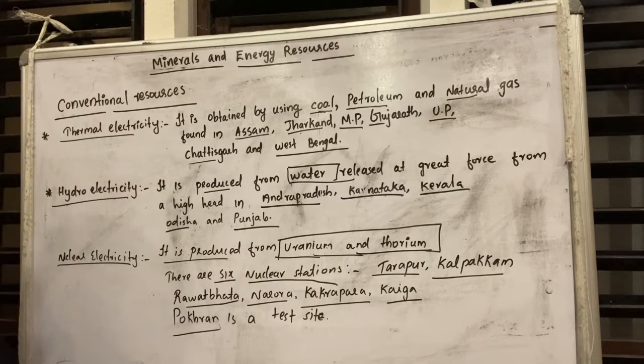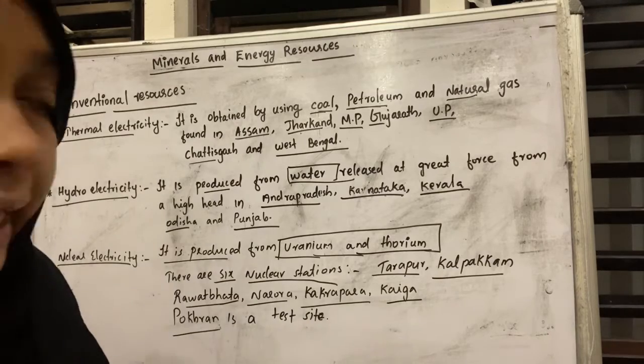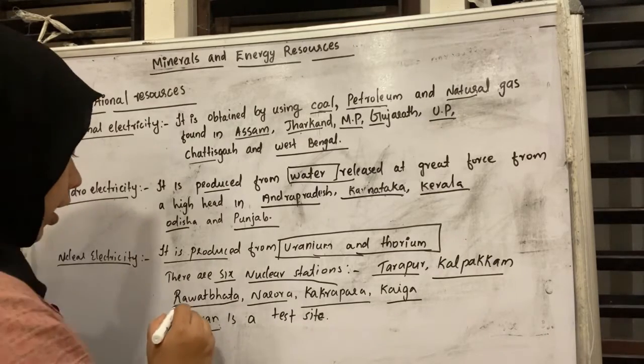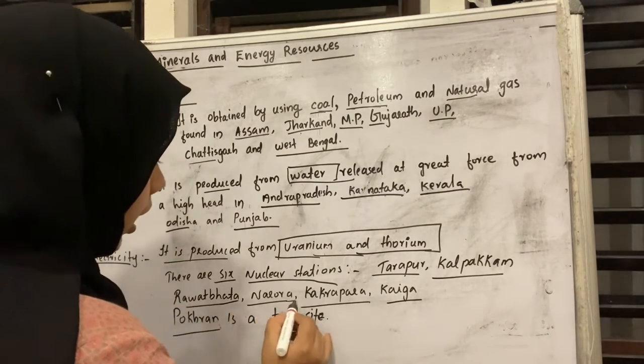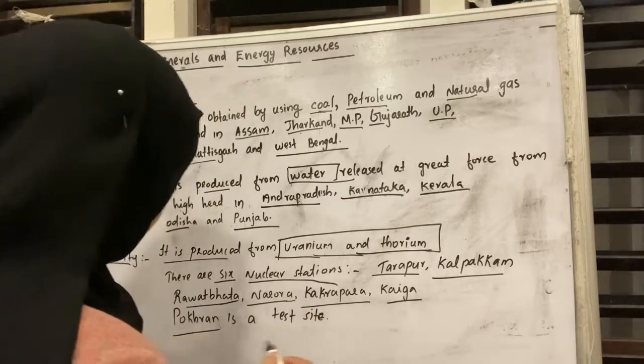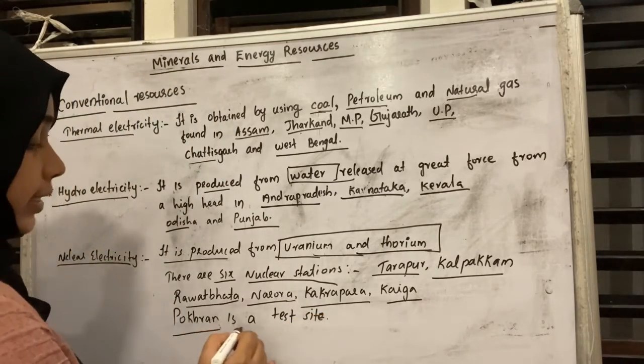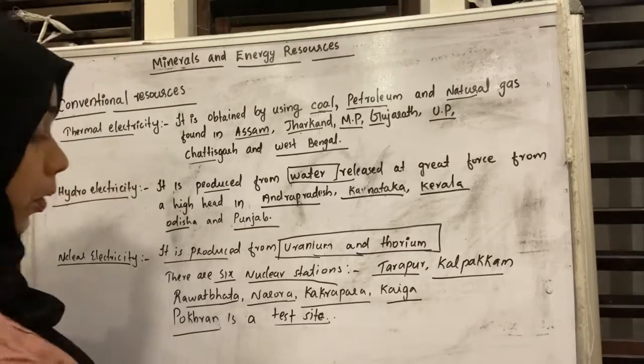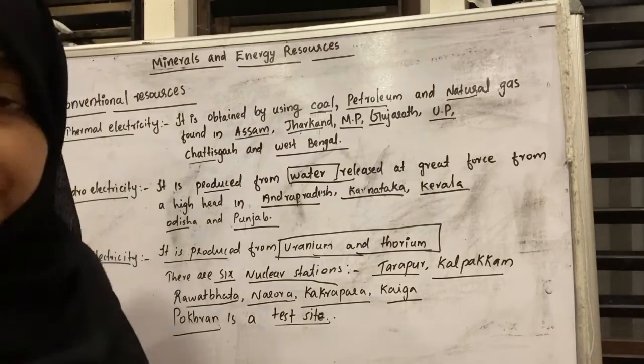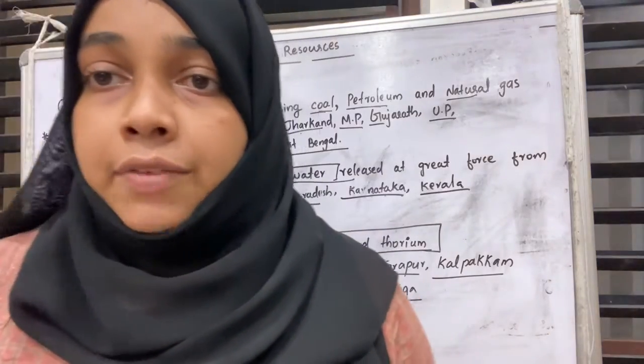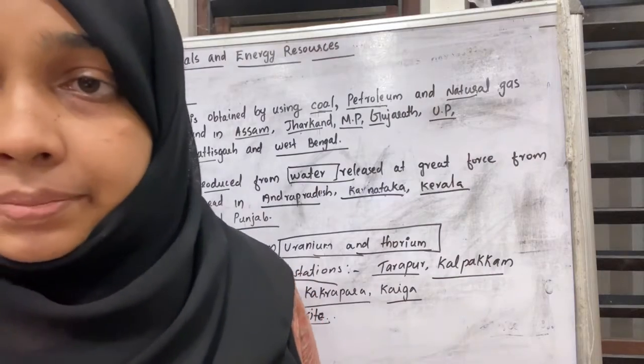There are 6 nuclear stations. The first one is Tarapur, the second one is Kalpakam, then Rawatbhata, Narora, Kakrapara, Kaiga and also Pokhran. These are the important things related to the conventional resources. If you have any doubt, you can ask me anytime.